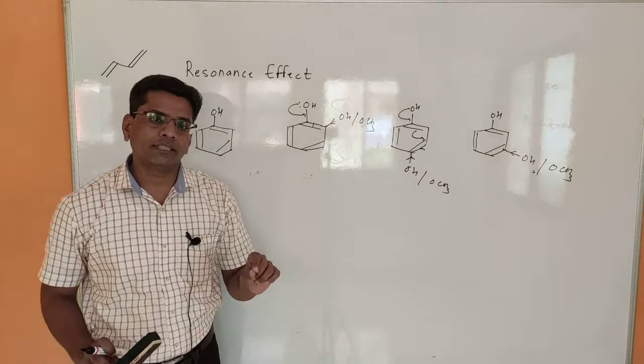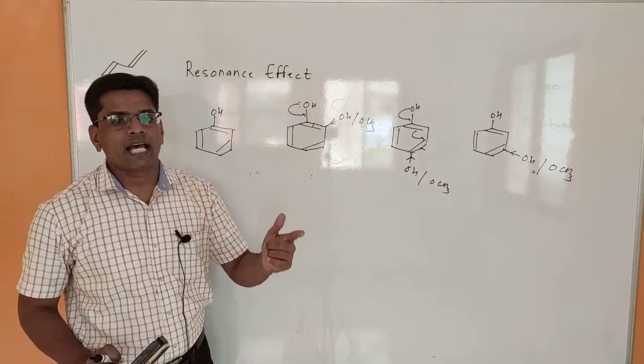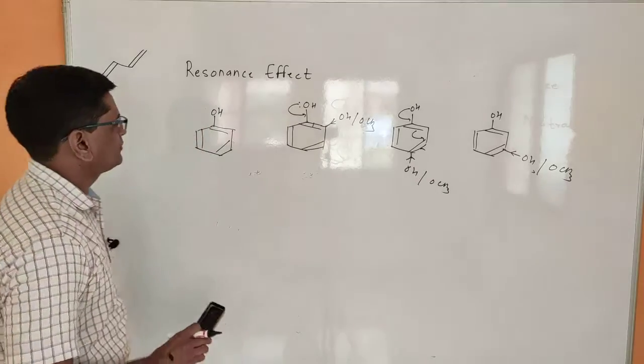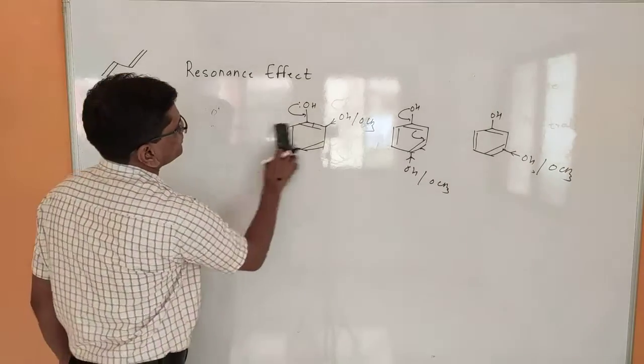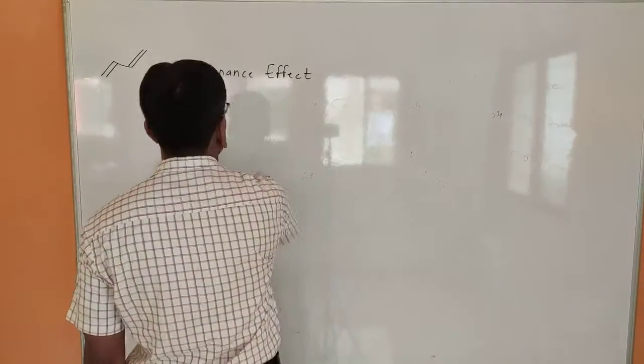So if electron density is more, the acidity is less. So same concept: when an electron donating substituent is present on the ring, that increases electron density and decreases the acidity of the molecule.